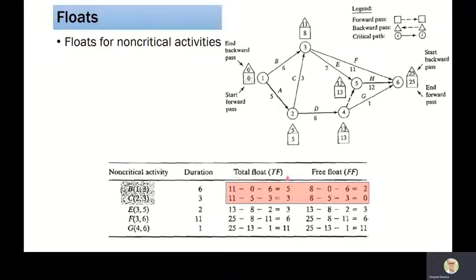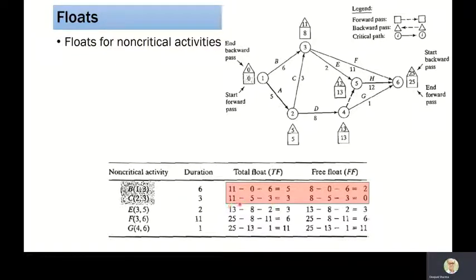If we are trying to find the total float, let us take B. The total float means the latest occurrence time of node 3 minus the earliest occurrence time of node 1, so 11 minus 0 is 11, minus the duration 6, so this is 5. The free float is the earliest occurrence time of node 3 minus the earliest occurrence time of node 1, so 8 minus 0, minus duration 2.